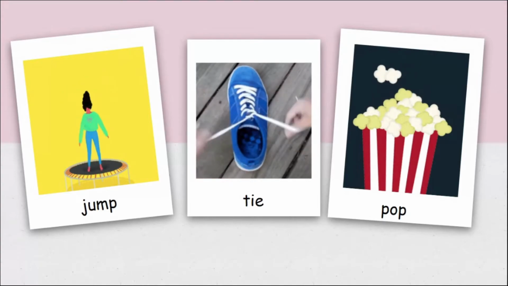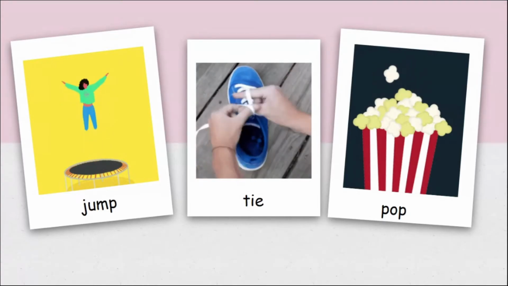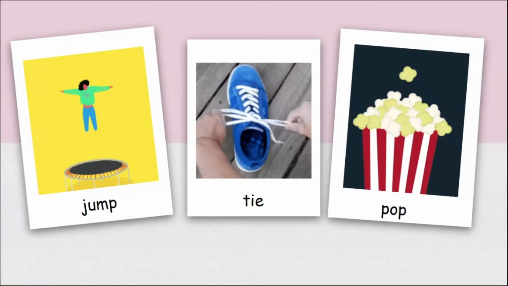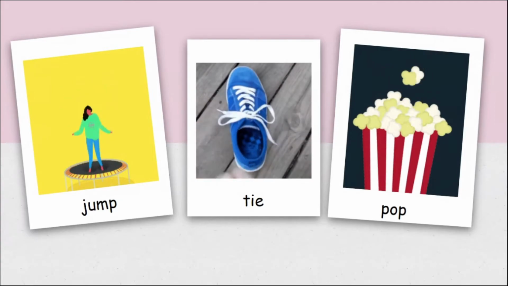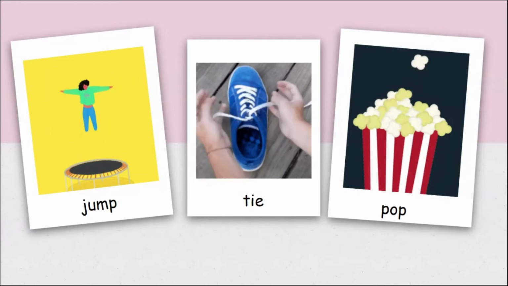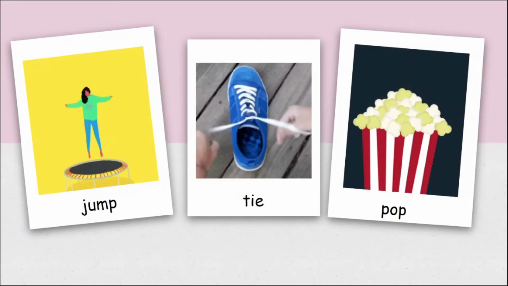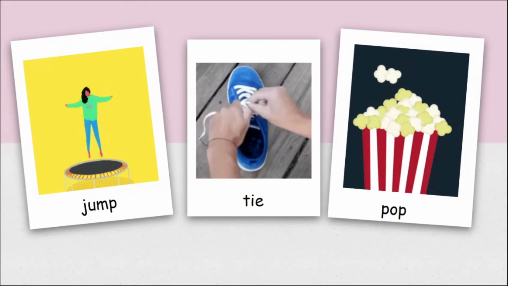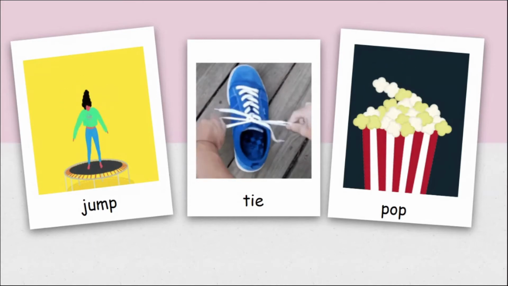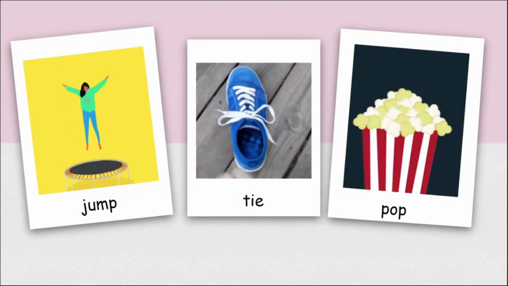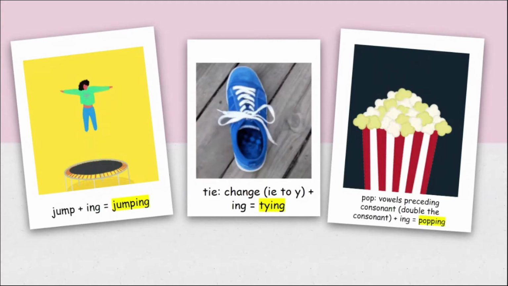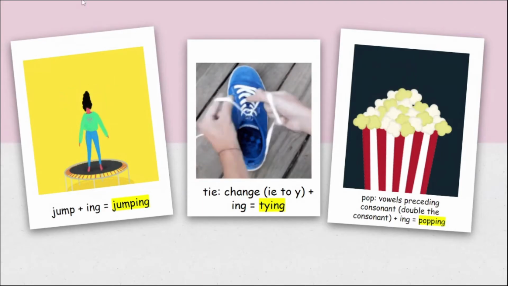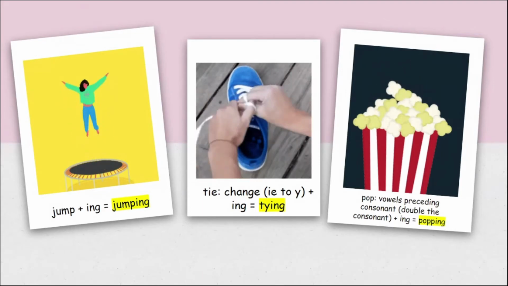From the verb popping, the main verb is pop. So what happened in that? We repeated P and then added ing. Yes, that is correct. We double the consonant because before the consonant there is a vowel. So we need to double that consonant in order to make the correct progressive form of the verb. Okay, let's check. If you want to take note of that, you may. Okay. Next.